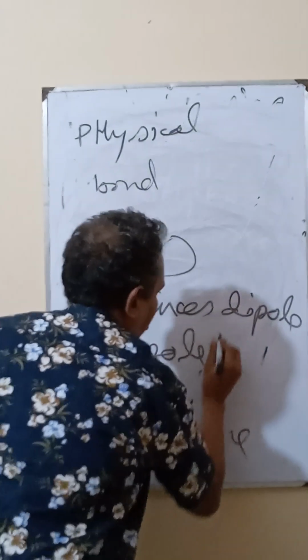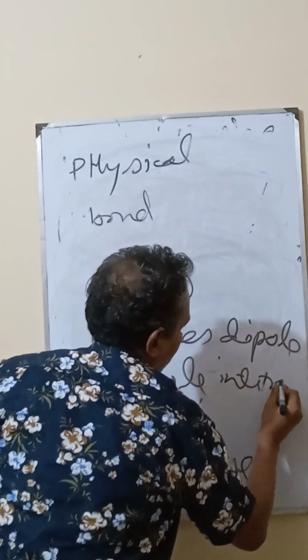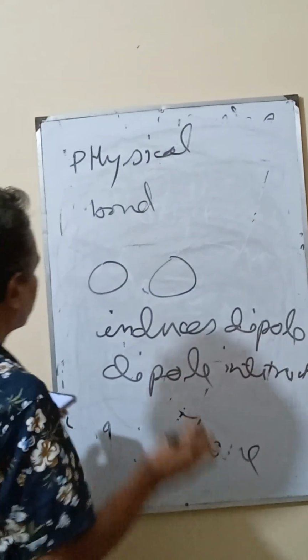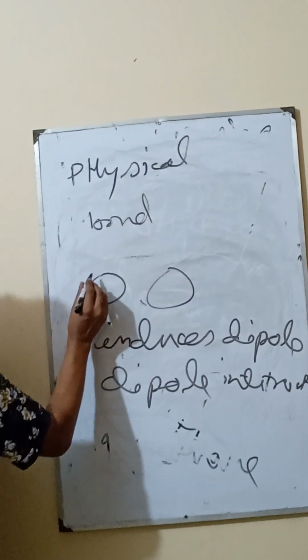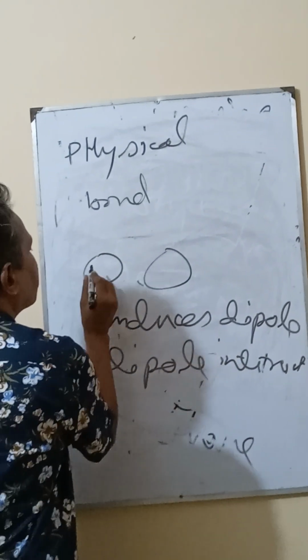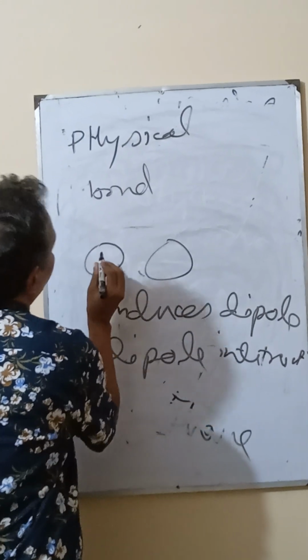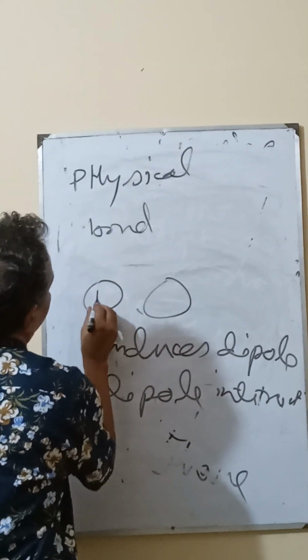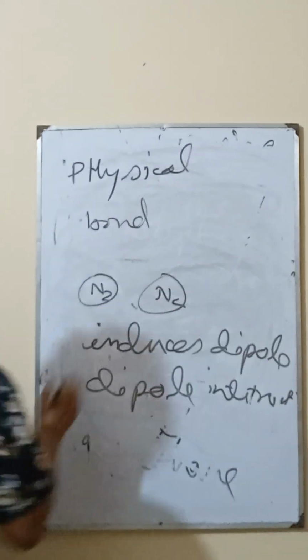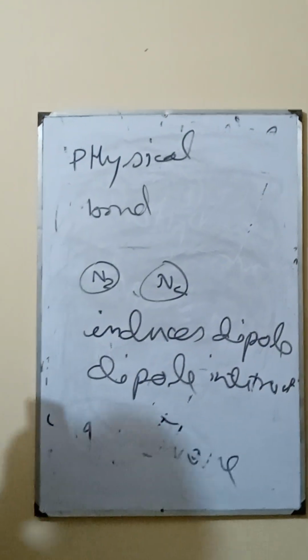What kind of bond is it? Now I am discussing nitrogen, N2.